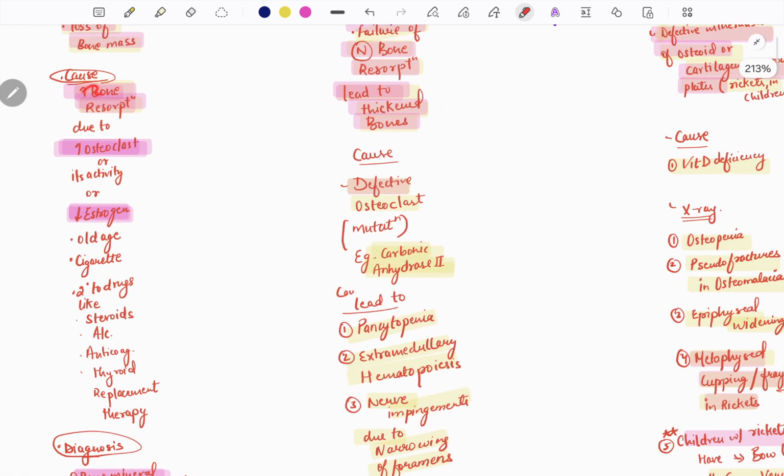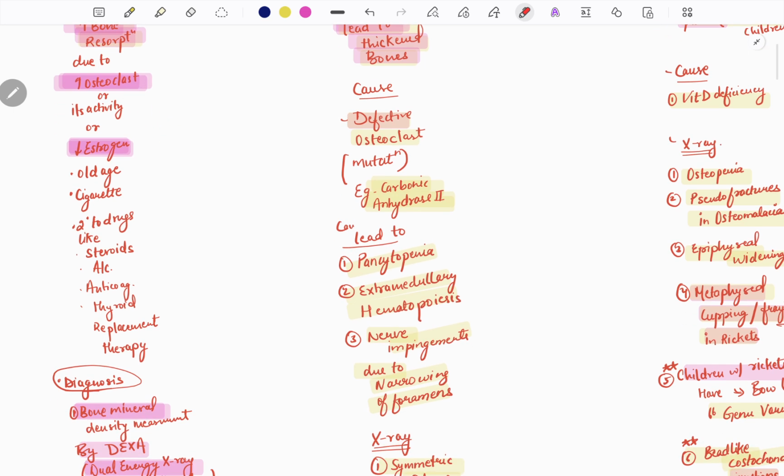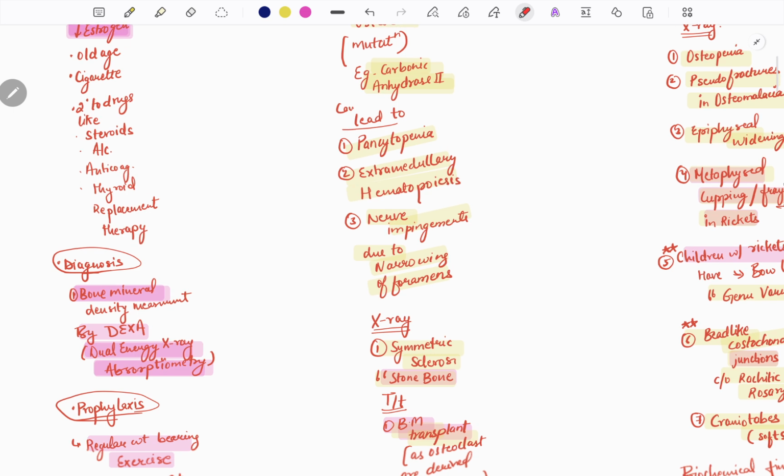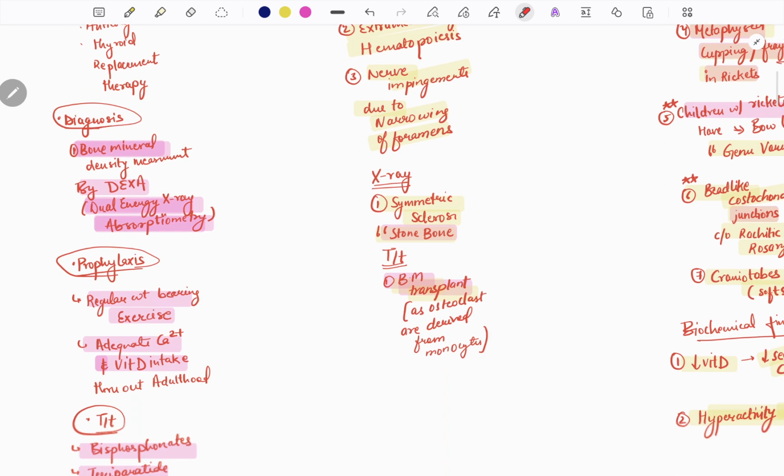What are the causes? Here, the bone resorption is increased due to increased activity of osteoclasts. The number is increased or the activity of osteoclasts is increased. Also it may be due to decreased estrogen, old age, cigarette smoking, or it is secondary to drugs like steroids, alcohol use, anticoagulant drugs, or thyroid replacement therapy drugs.